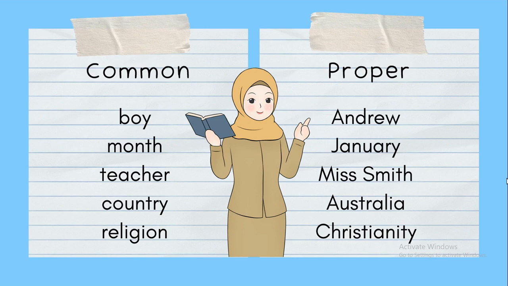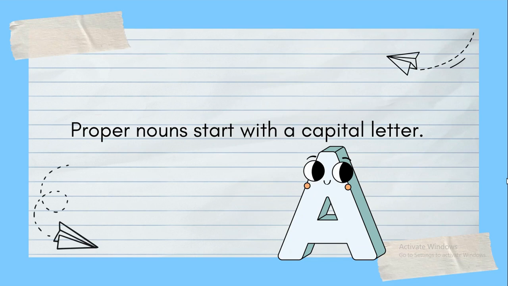But if we talk about a specific religion, then it would be a proper noun. So this is the difference between common noun and proper noun. I hope you understand. Proper nouns start with a capital letter. As I mentioned before, proper nouns always start with a capital letter, and because these are specific and special names, that's why it's a proper noun.